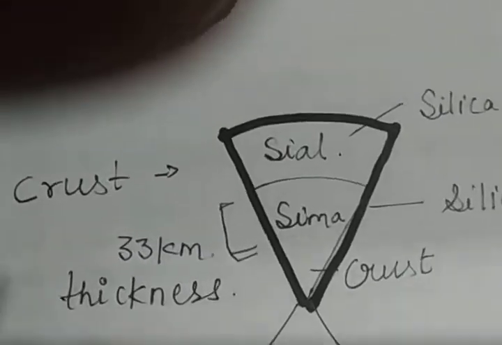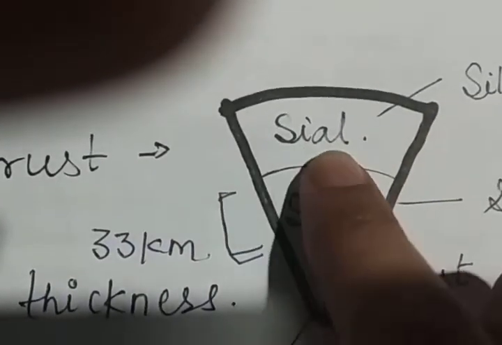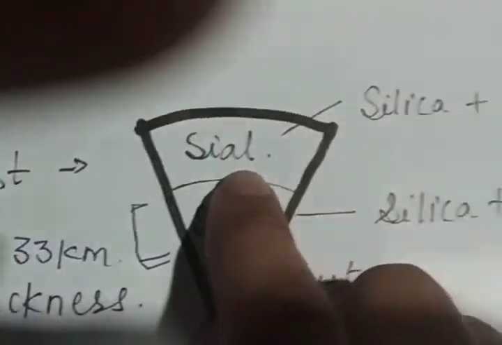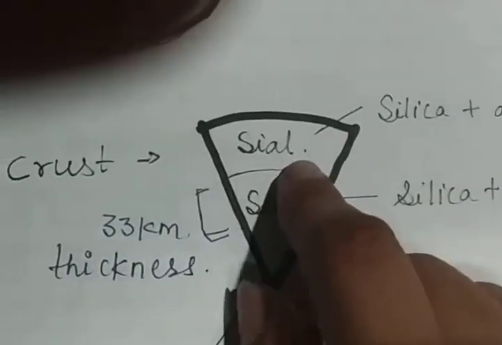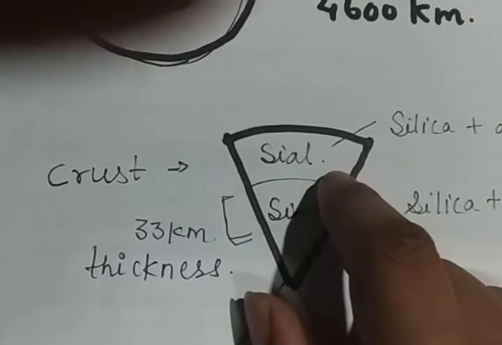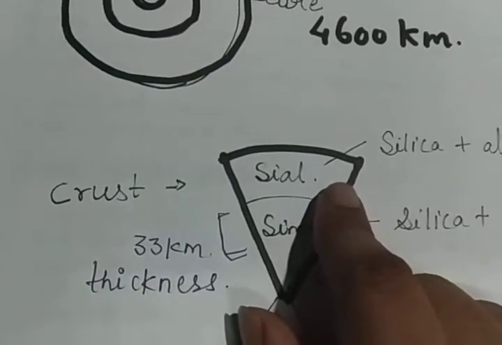Sial means two terms you can see here, and when you distribute these two terms, Si plus Al, you can get two words, silica plus alumina. That means the upper layer of the crust is made up of Sial. Sial means silica plus alumina.